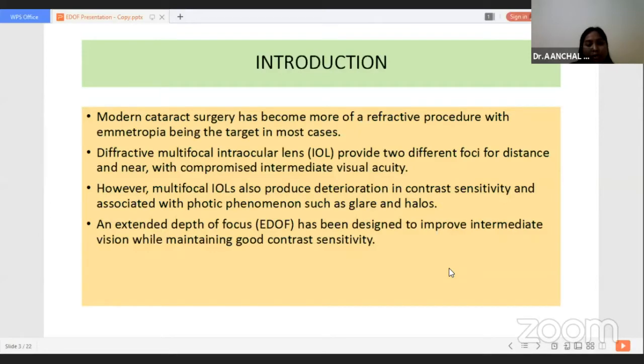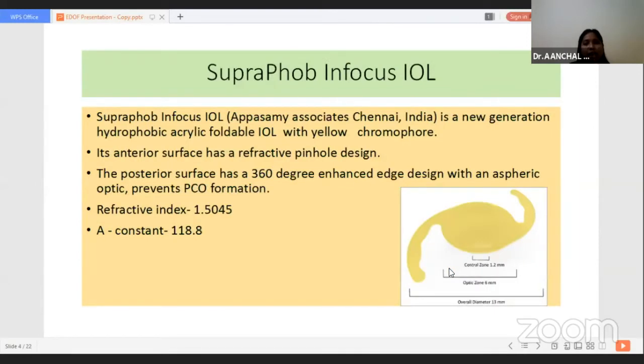An extended depth of focus IOL has been designed to improve intermediate vision while maintaining good contrast sensitivity. Supraphob Infocal IOL is a new generation hydrophobic acrylic foldable IOL with yellow chromophore. Its overall diameter is 13 mm with an optic size of 6 mm. Its anterior surface has a refractive pinhole design and the posterior surface has a 360-degree enhanced edge design with aspheric optic, which prevents PCO formation. Its refractive index is 1.5045 and A constant 118.8.